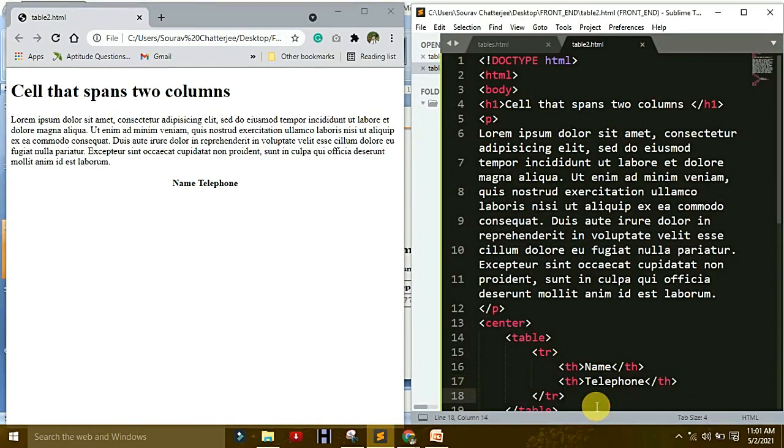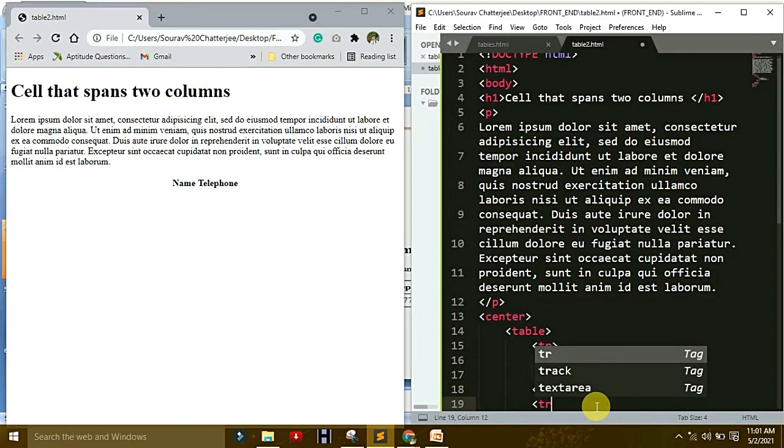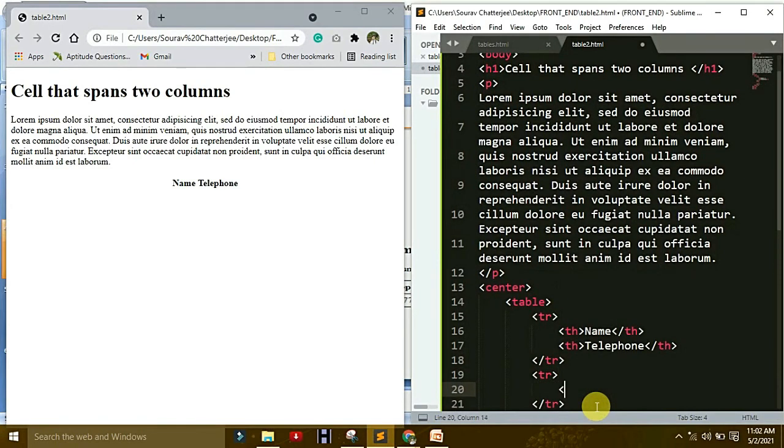After that make another row. Under this, table data. Okay, or table cell you can say, it is Bill Gates. This table data: make Bill Gates.